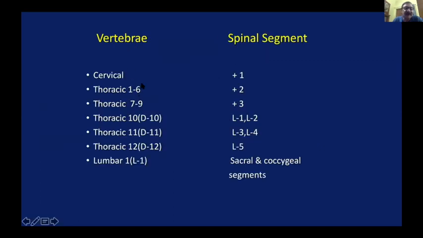Supposing there is an involvement of dorsal 6 vertebra, let us say there is a fracture of dorsal 6 vertebra, the spinal cord segment which will be involved will be dorsal 8. This is the formula which is used. If there is a dorsal 9 vertebra which is involved, the spinal cord segment which is involved will be, let us say, dorsal 12. This formula is to be memorized by the candidates to integrate the two levels.